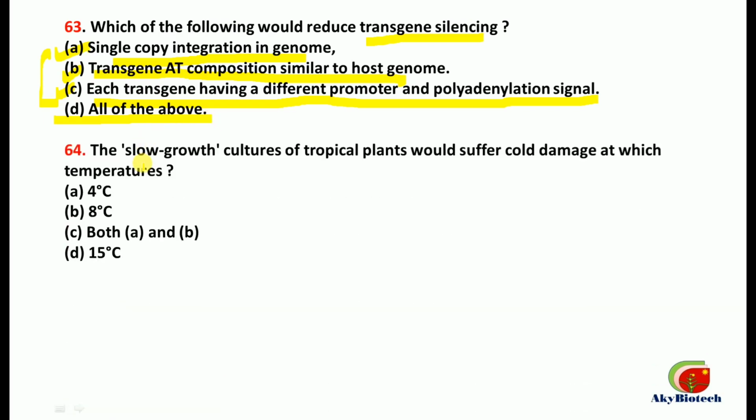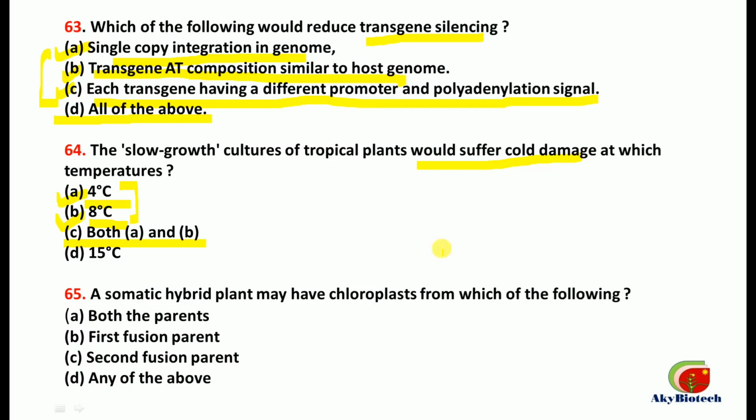Number 64. The slow growth cultures of tropical plants would suffer cold damage at which temperatures? The correct option is at 4 degrees Celsius. This one is correct. B part is also correct, that is 8 degrees Celsius. So both A and B, at 4 degrees Celsius and at 8 degrees Celsius, the slow growth cultures of tropical plants will suffer cold damage.